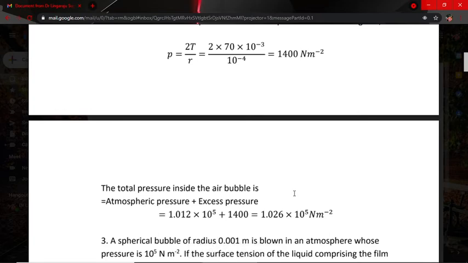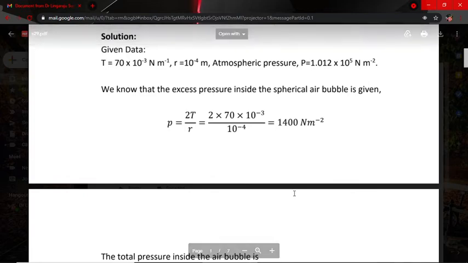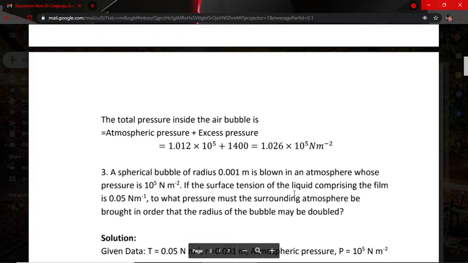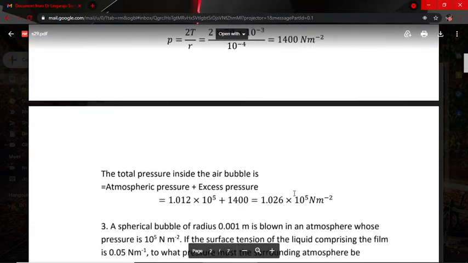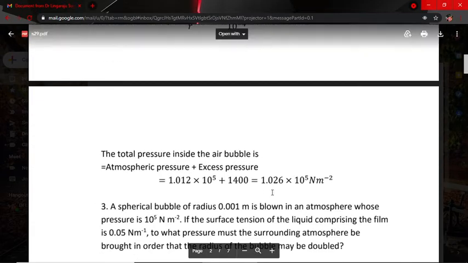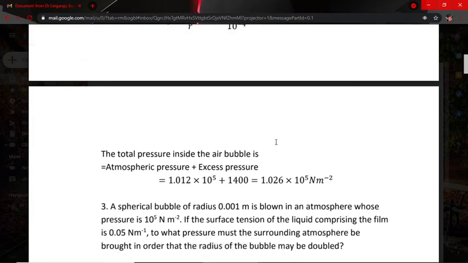After knowing the P value, now we come to the second thing, that is the total pressure inside the air bubble. Here we know the atmospheric pressure, it is a given value. The excess pressure is a calculated value. So add these two things. Atmospheric pressure plus excess pressure, add them, and here we are getting the total pressure inside the air bubble, that is equal to 1.026 into 10 to the power of 5 Newton per meter square.